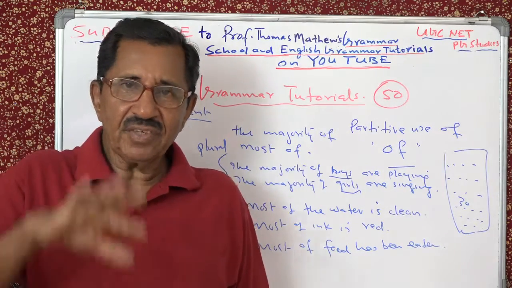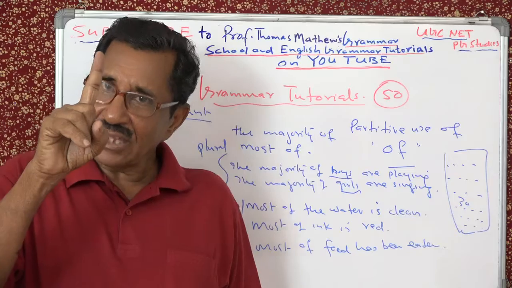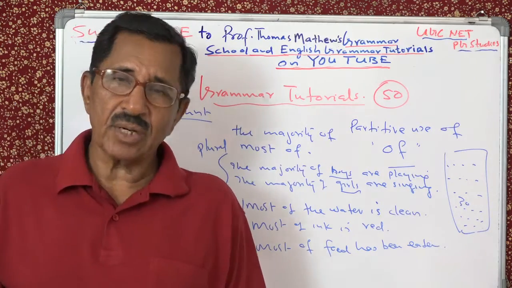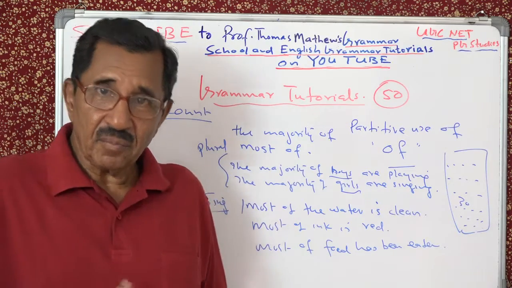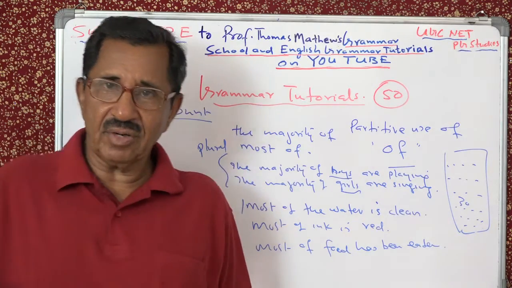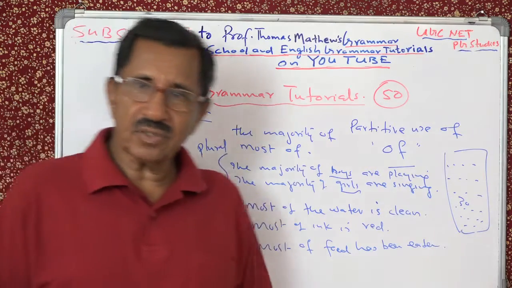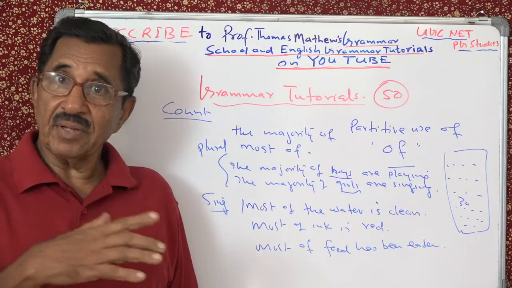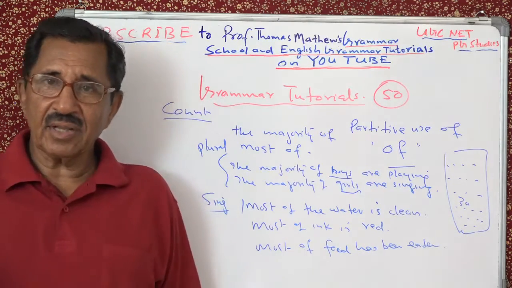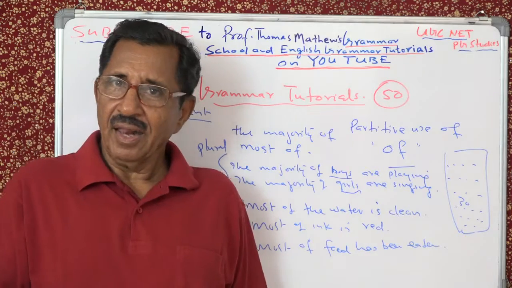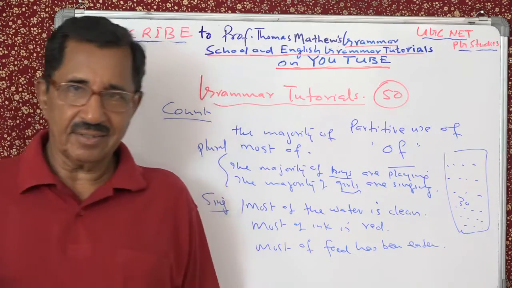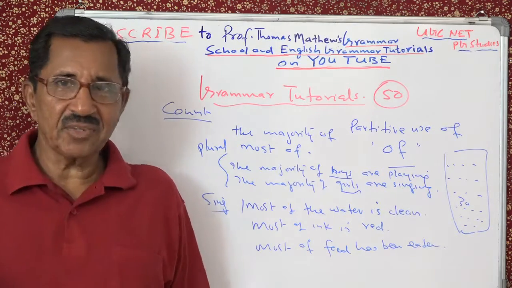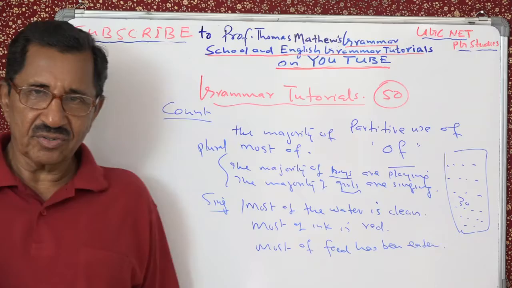So the majority of is used with count nouns, and also it is plural. But most of is used with uncount nouns. Most of the water, most of the ink, most of the sky. Most of the sky is clear. Most of the butter is good.